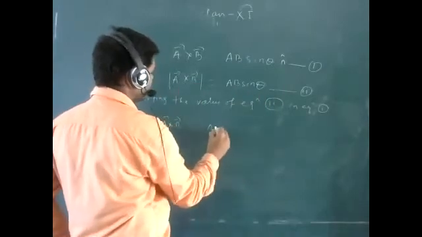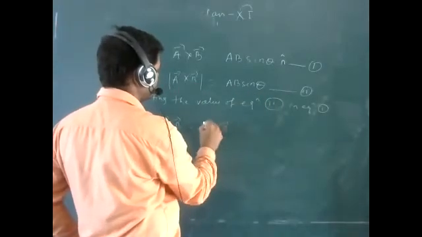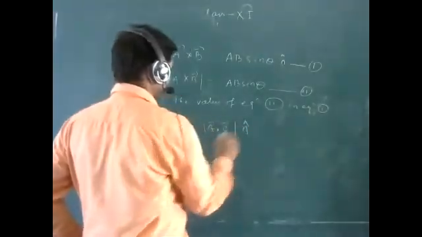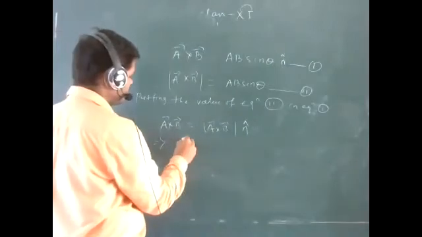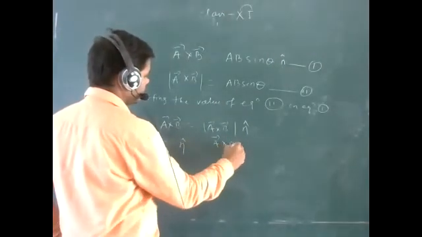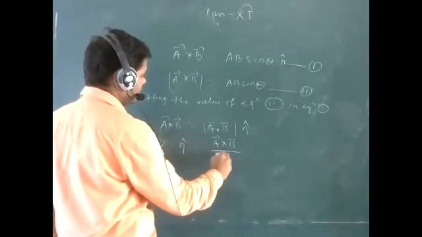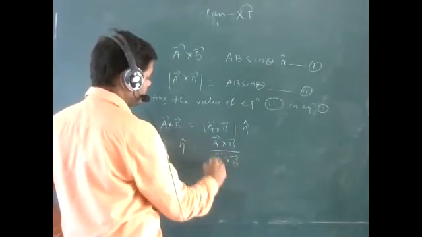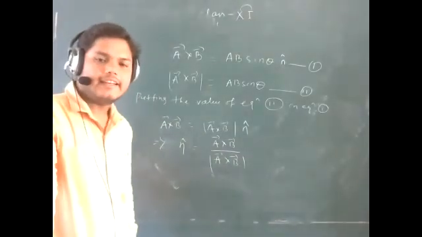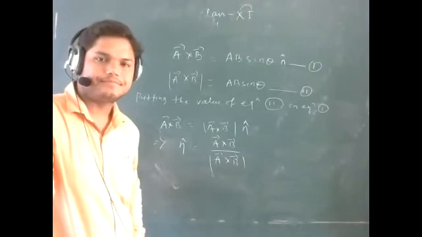A cross B magnitude, into n cap. So if you want to find out n cap, the n cap will be A vector cross B vector divided by the magnitude of A cross B. This is the formula for n cap. Okay.